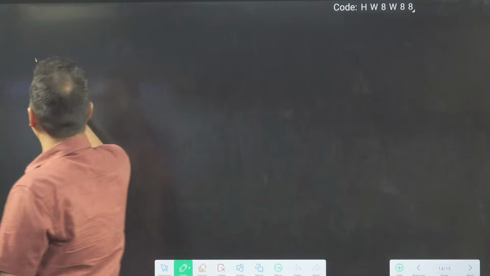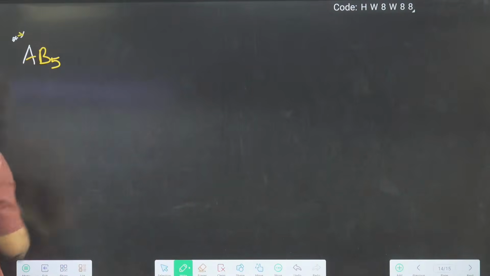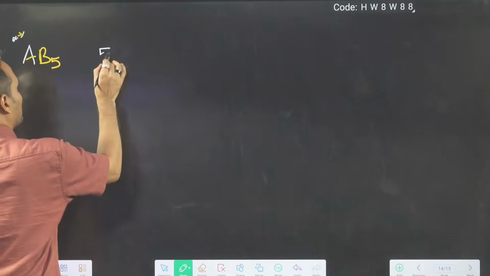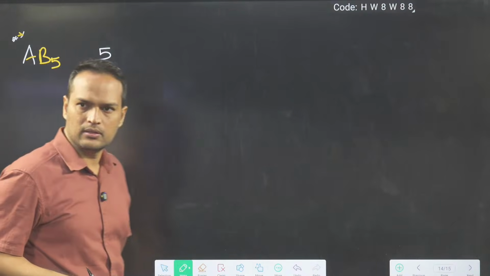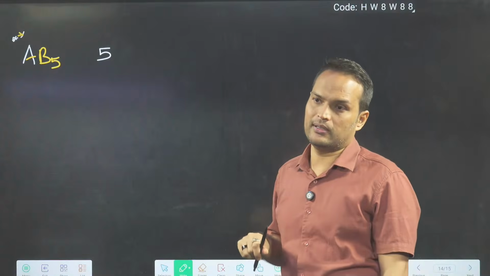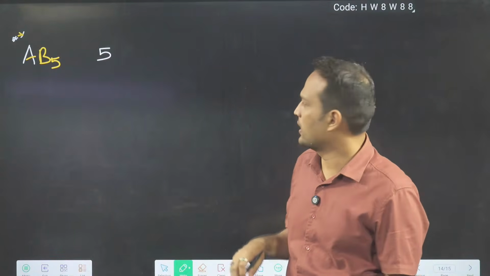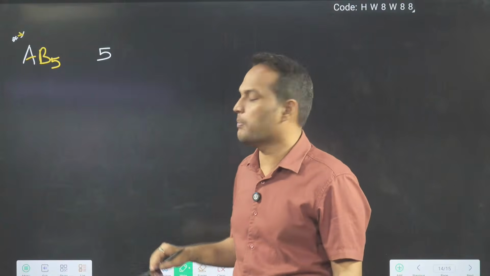Now finally, we will go to TBP, the most important one, where we have most of the points. AB5, steric number 5, trigonal bipyramidal. So how to make trigonal bipyramidal?